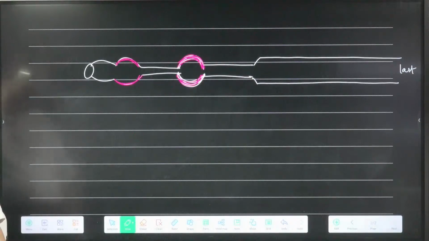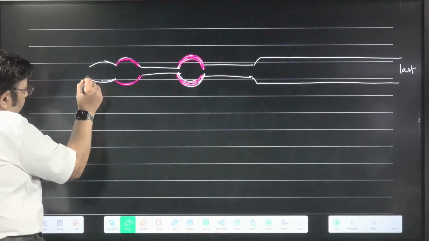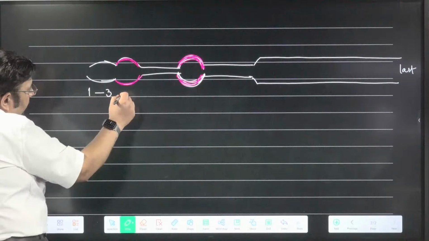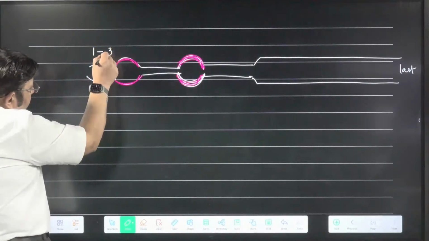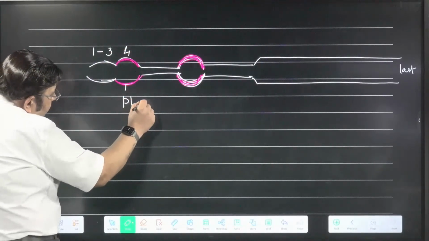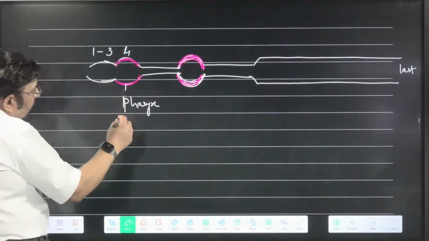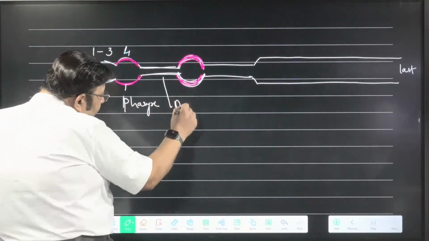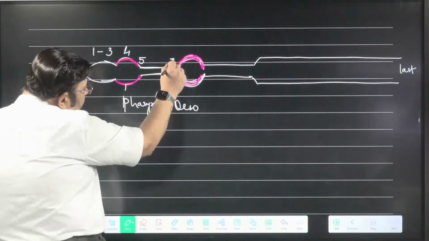You can see the mouth opens into the buccal cavity. The buccal cavity is from the first to the third segment. This is the pharynx, in segment number 4. Now this short, narrow tube is called the esophagus, and this is from segments 5, 6 and 7.